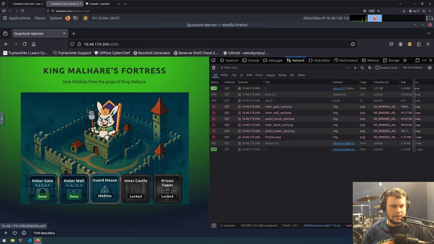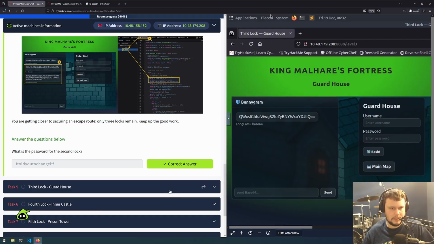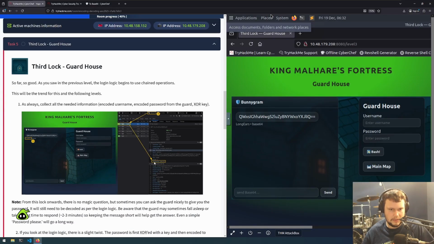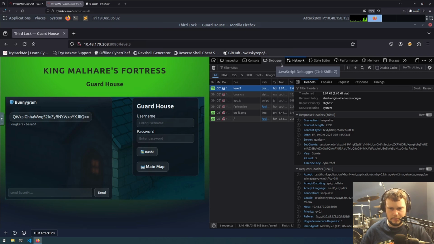Okay, so now go to guardhouse, which is level 3. We've got, grab the question. So we'll go back to here. Guardhouse. Okay, decode key is CyberChef. Let's take a look at debugger to see what the level 3 one is.